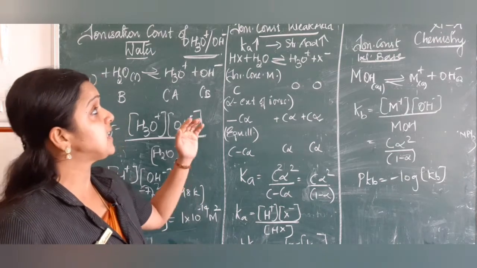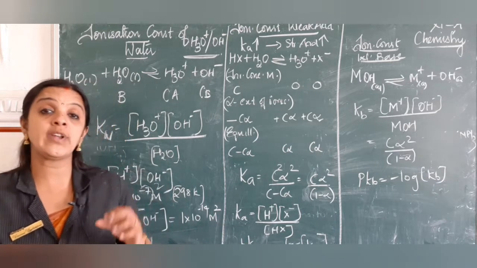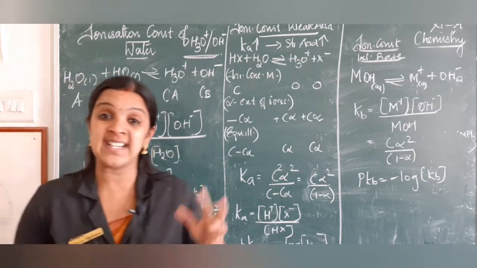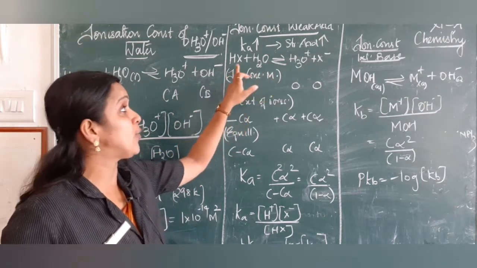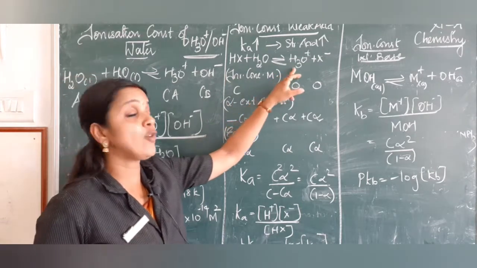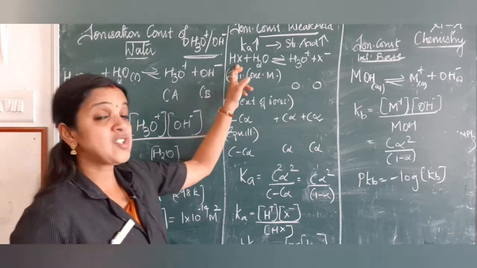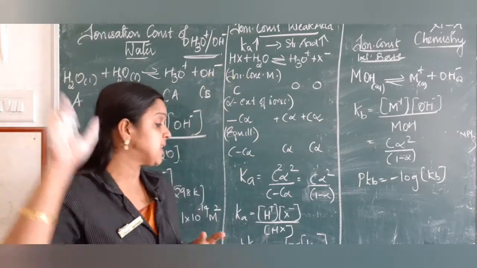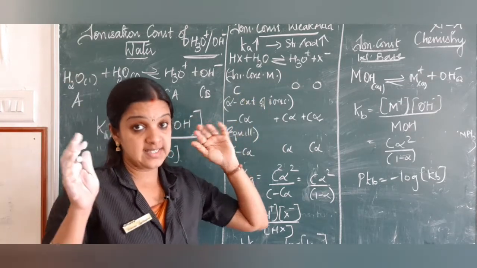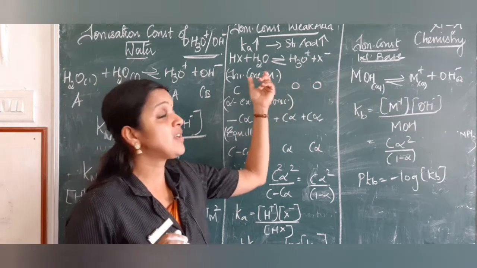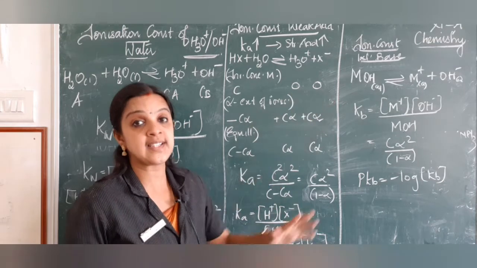But now we are going to see the ionization constant of a weak acid. Whenever I say weak acid, we know it only partially dissociates or ionizes. So what happens here: when HX, a weak acid, is dissolved in water, it forms a hydronium ion and X minus. So when HX is dissolved, it forms H plus and X minus. The initial concentration, let it be C, and the product concentrations are initially 0 because the products are not yet formed.